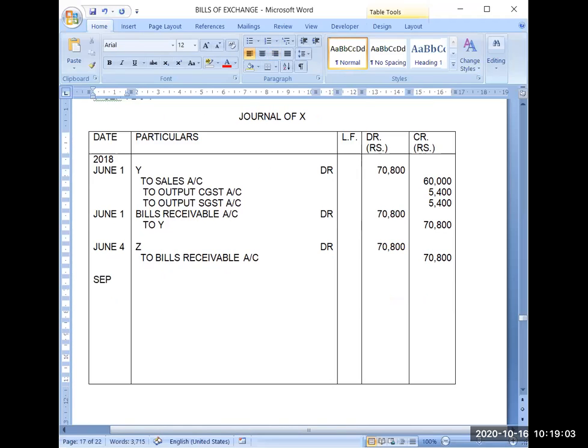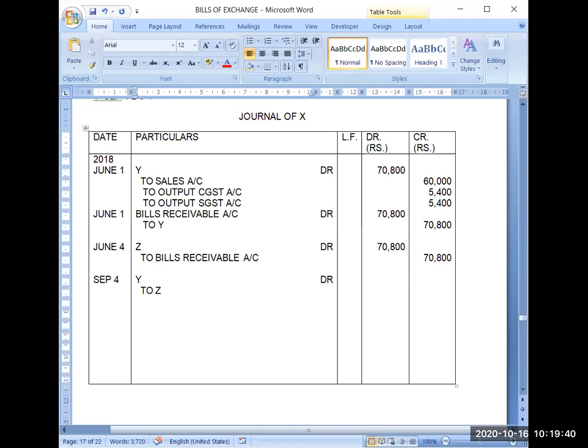September 4. X will record the dishonor. So what will happen? Z will become his creditor and Y will again become his debtor. So Y debit to Z. Z will become his creditor and Y will become again his debtor. He has to collect the money from Y and he has to pay money back to Z. Now earlier the amount of the transaction was 70,800.